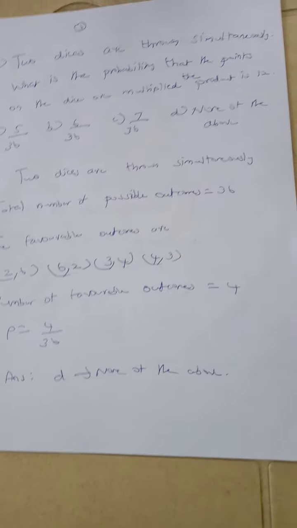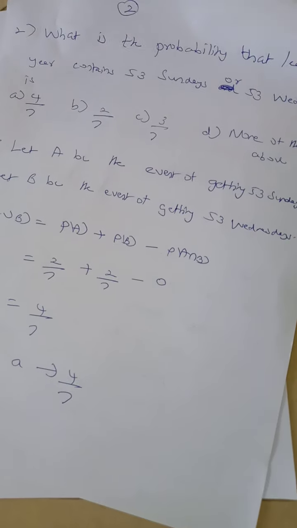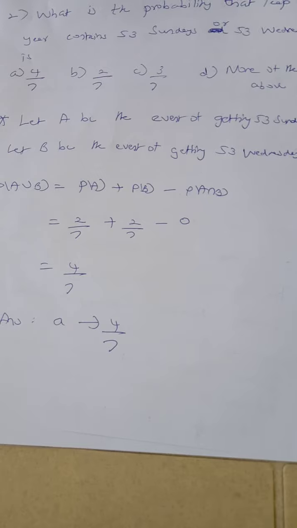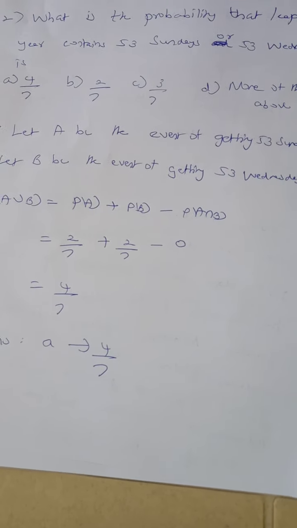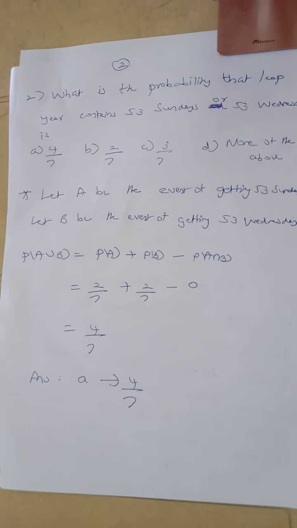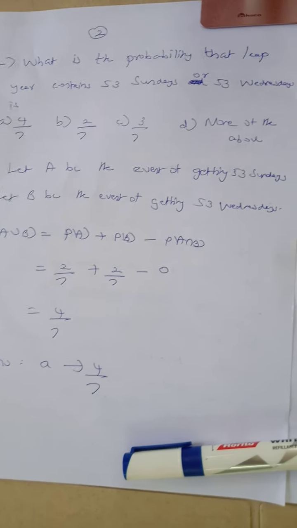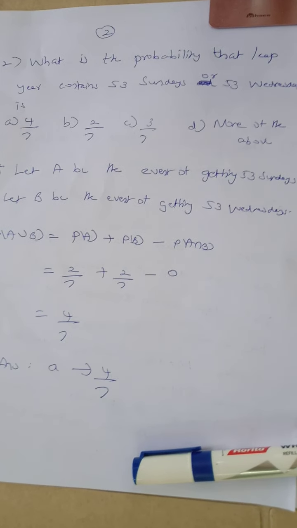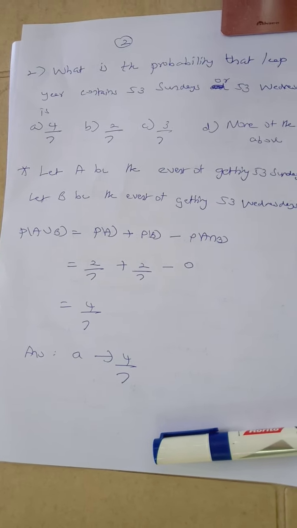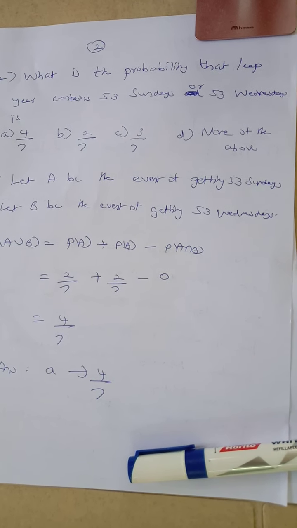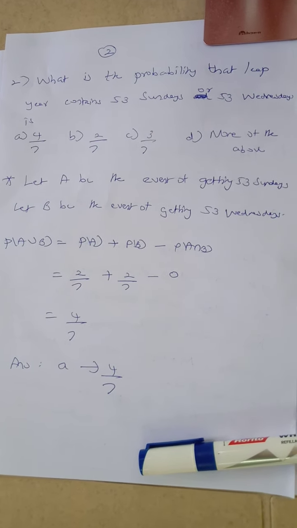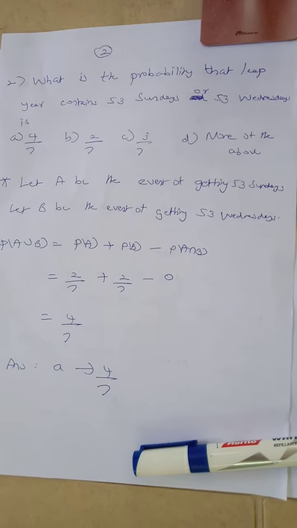The same problem we have seen for a leap year, for which we got 2 by 7. Problem number 2. What is the probability that a leap year selected at random contains 53 Sundays or 53 Wednesdays? We know very well that whenever we have an "or", we use the addition theorem of probability, and we first define the events.